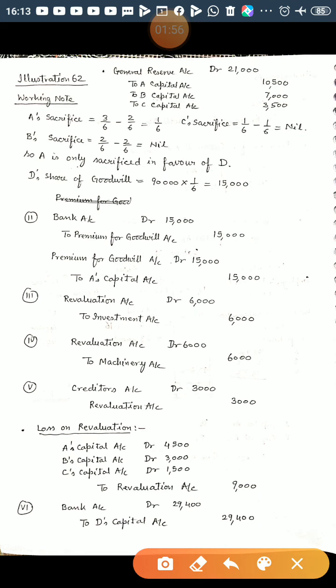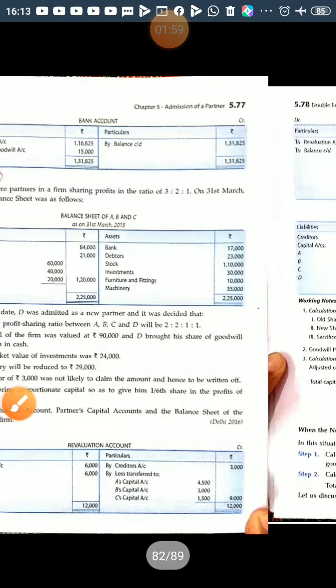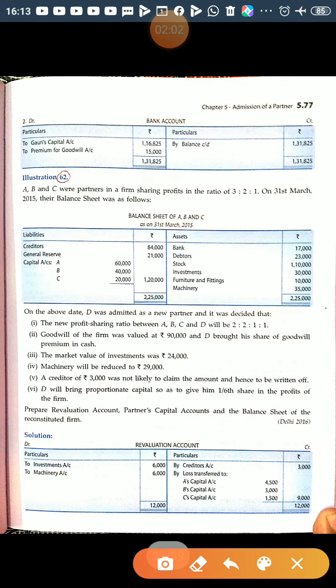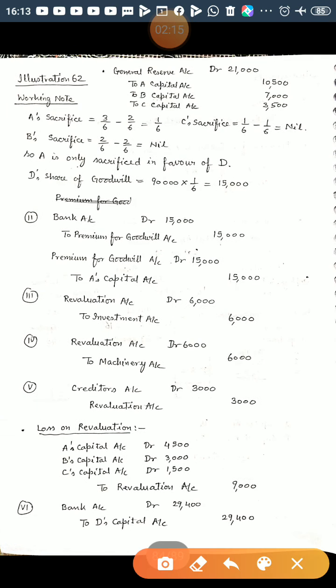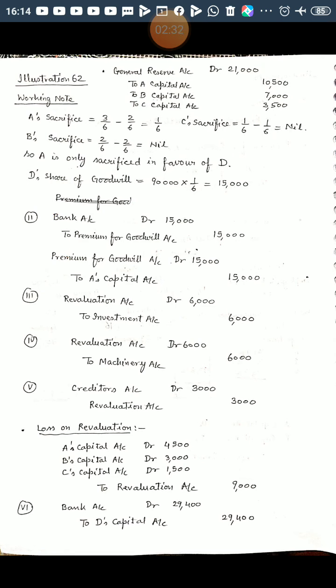So the value of goodwill given in the question: the goodwill of the firm was valued at 90,000 and D brought his share of goodwill premium in cash. So the journal entry for this, first of all we calculate D's share of goodwill. 90,000 multiplied by 1/6, his share is 1/6, that is 15,000. So he's bringing 15,000. Bank account debited to premium for goodwill account, then premium for goodwill account debited to A's capital account because A is sacrificing.